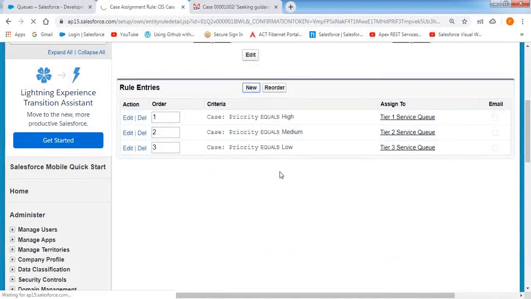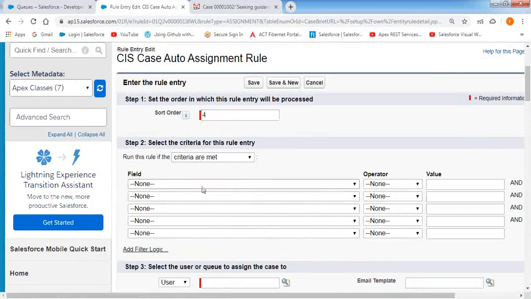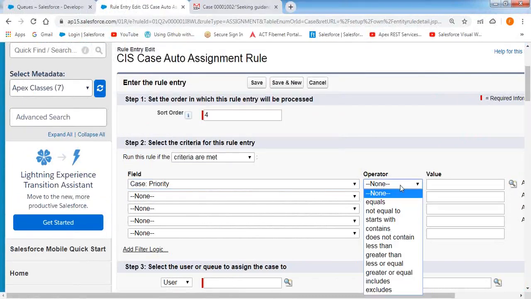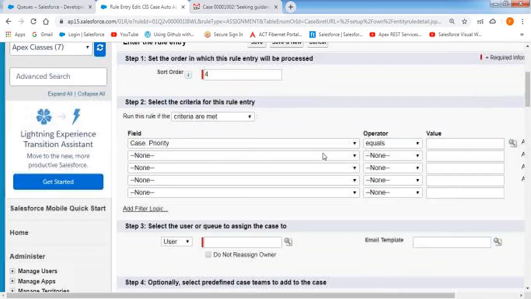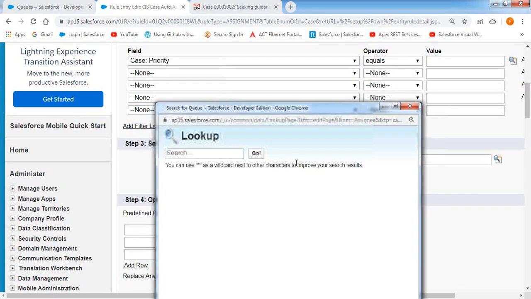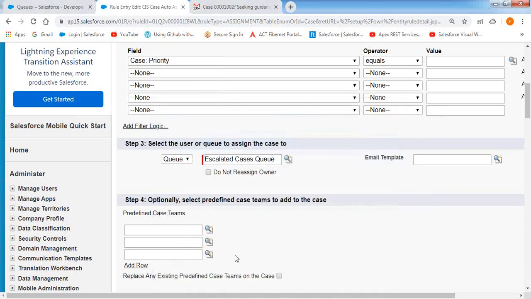Next, I'm adding one more rule entry, rule entry 4. If the case priority equals empty, okay, null, nothing, then I want to assign the record to the escalated cases queue.